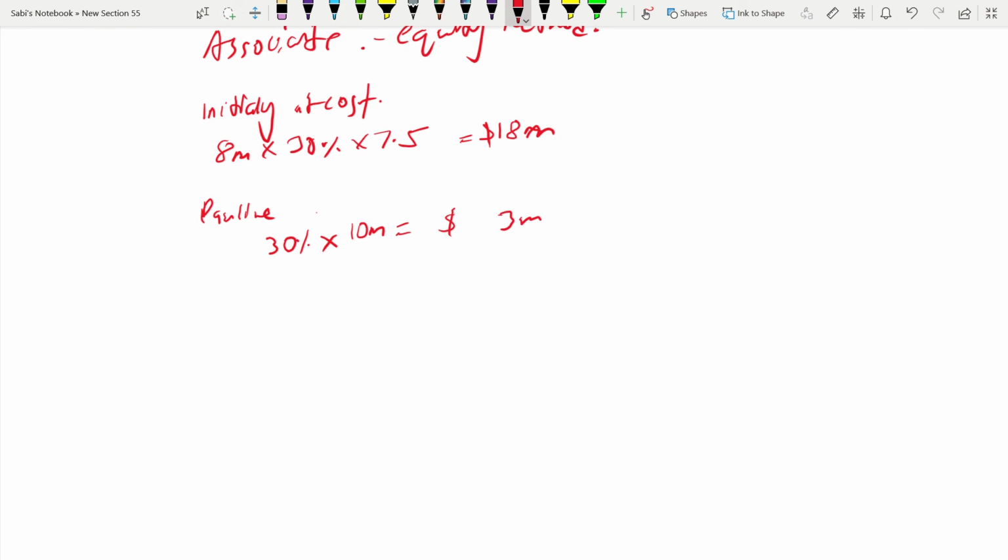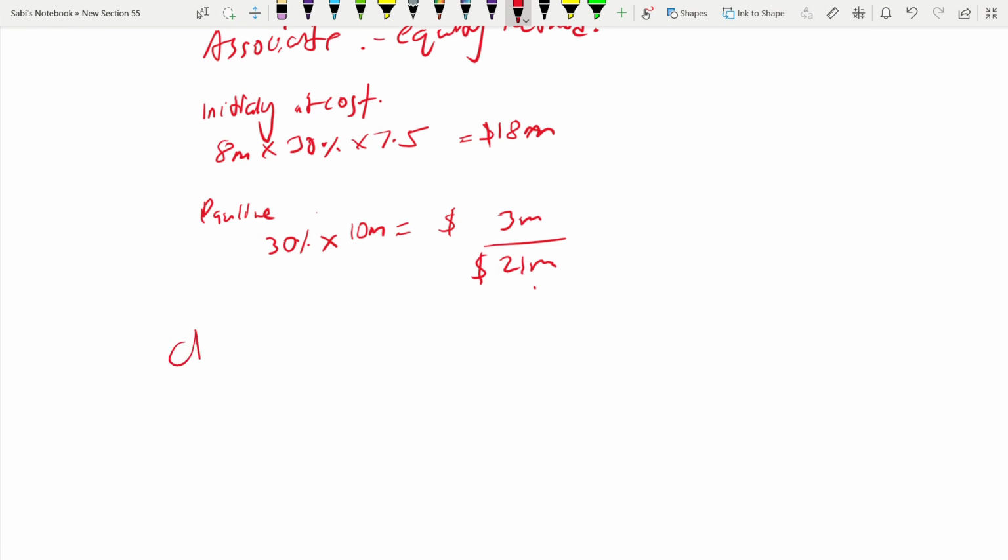Okay, so this will be credited. This is an income. It will be credited in P&L and debited in investment in associate. So you add both 18 and 3, which is 21 million. This is how you recognize your associate at 21 million. So when you're carrying it in the consolidated statement of financial position, it will be a 21 million associate.